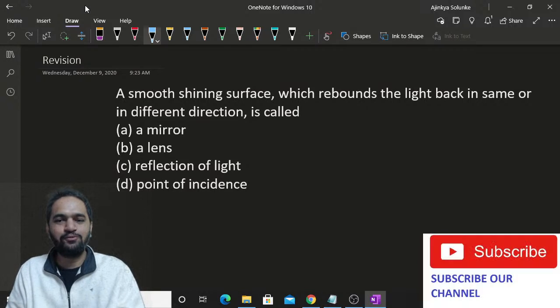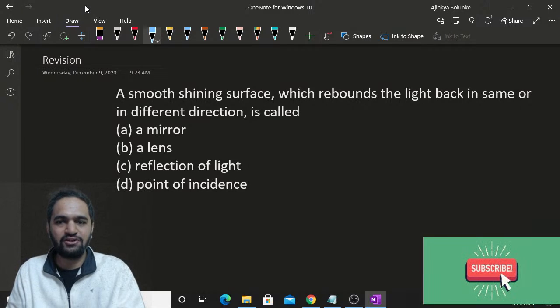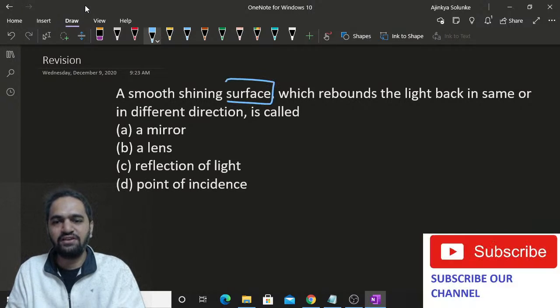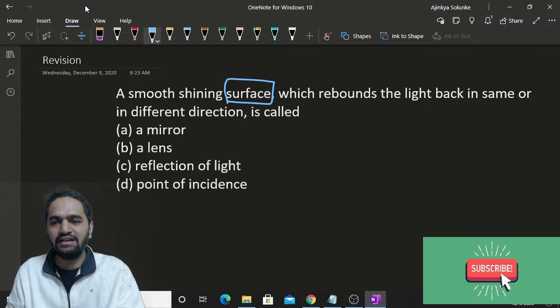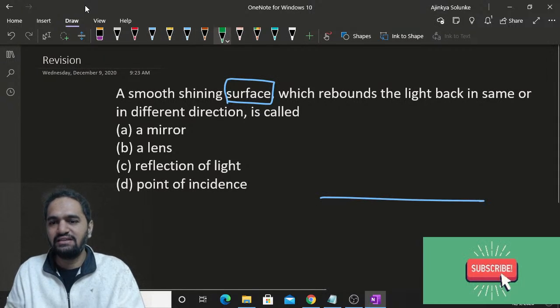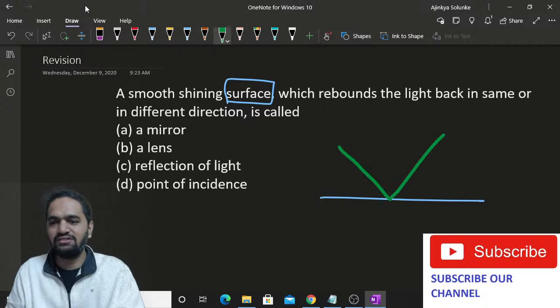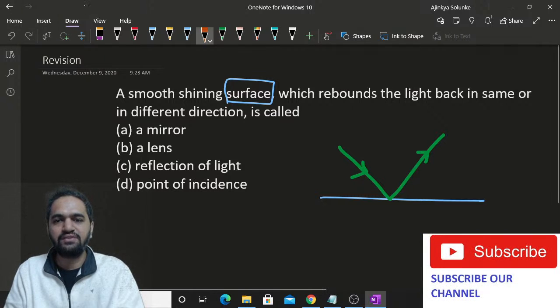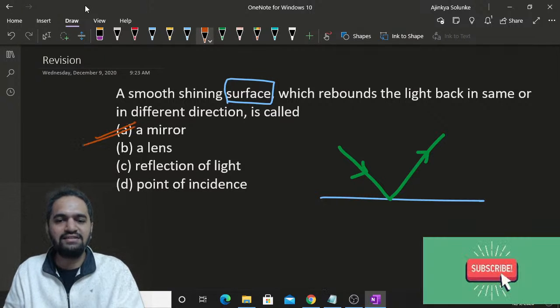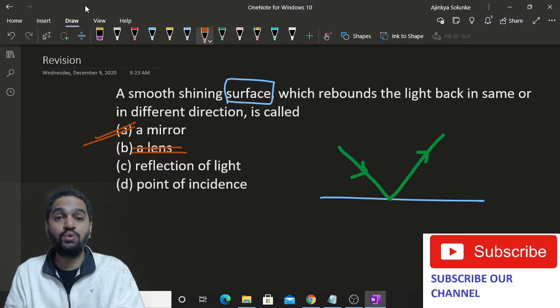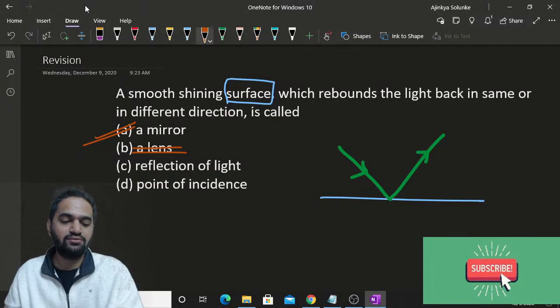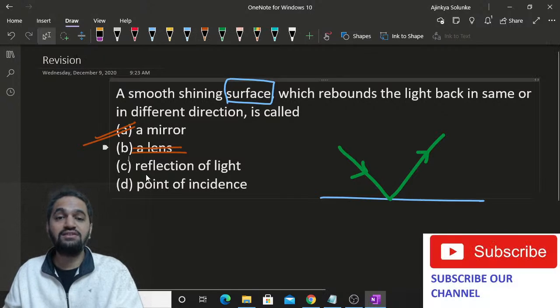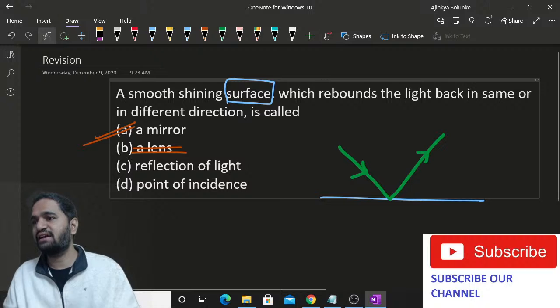So mirror would be the surface which is going to reflect. Basically, this phenomenon is called reflection of light, but they are asking about the surface from which the light ray is going to rebound. For example, this is the surface, the light is hitting the surface and going back in some direction or in the same direction. So this is nothing but due to mirror. Lens is not able to do that. Lens cannot do this because in lenses the light ray goes through and through. It doesn't reflect. So that is not the answer. Obviously the answer is mirror.